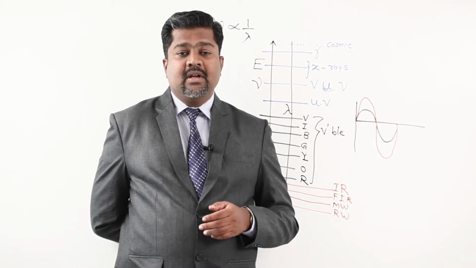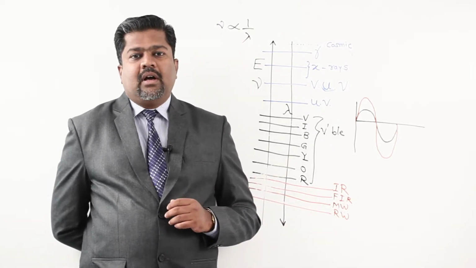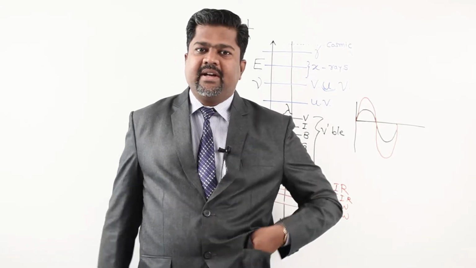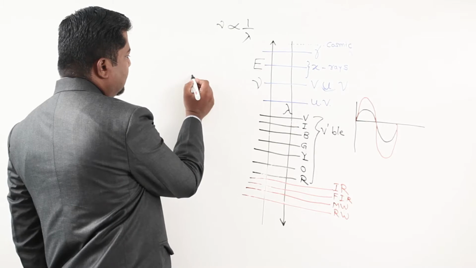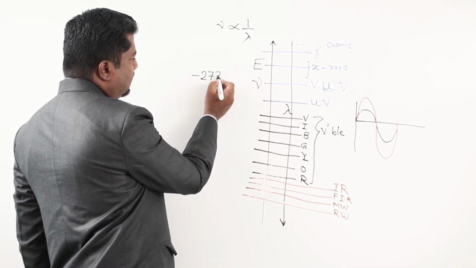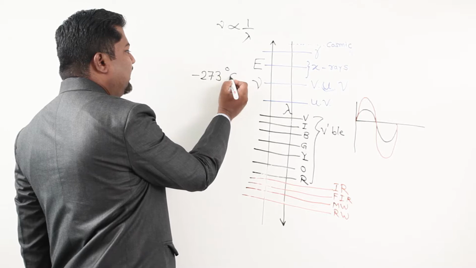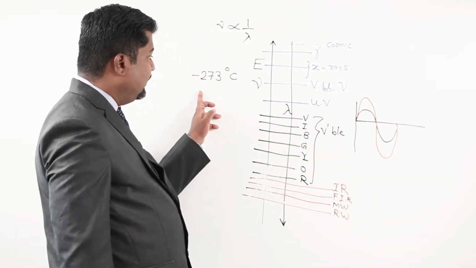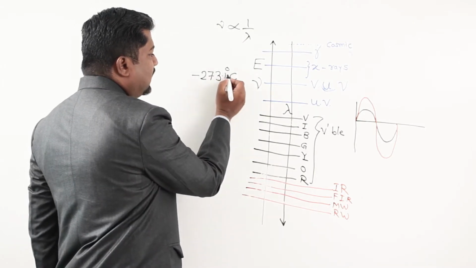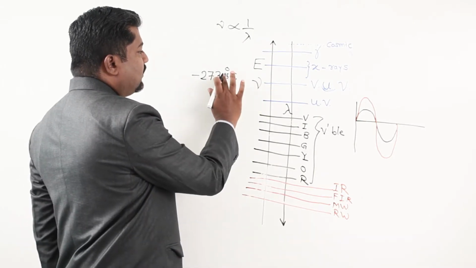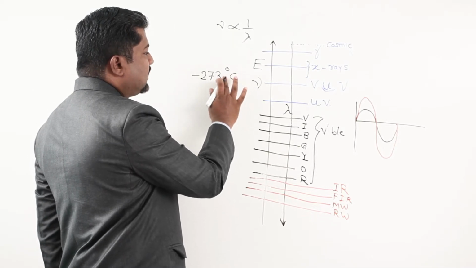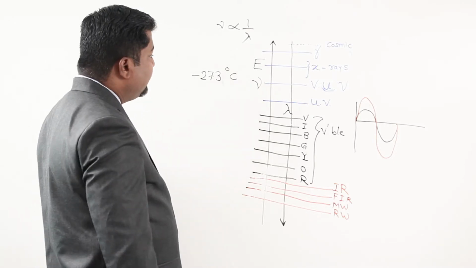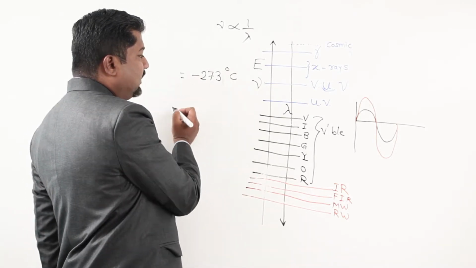What is that requirement? Okay, so keep in mind, what is the minimum temperature in this universe? With our knowledge we say it is minus 273 degrees Celsius. Actually it is 0.15 and something going on, but for general purpose I am removing all this, and we take the temperature as minus 273 degree Celsius. That is the minimum temperature possible in the universe.